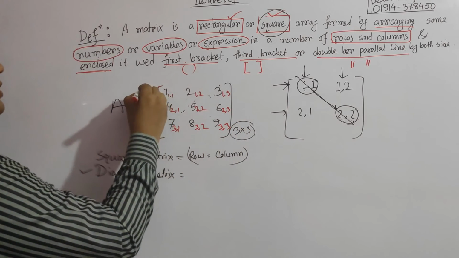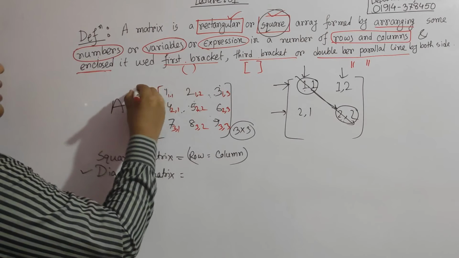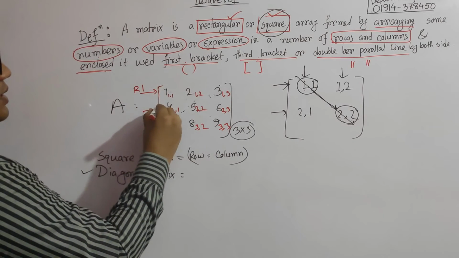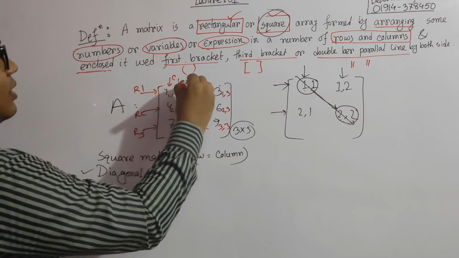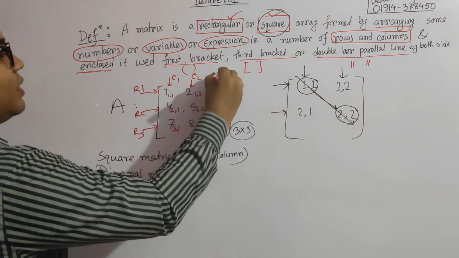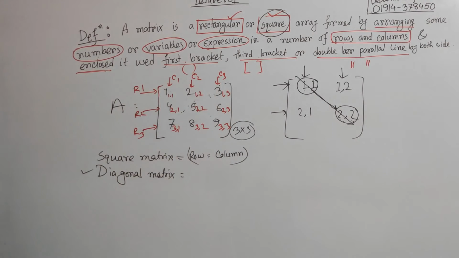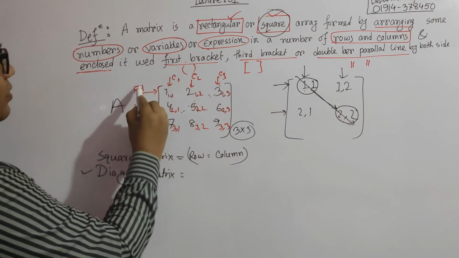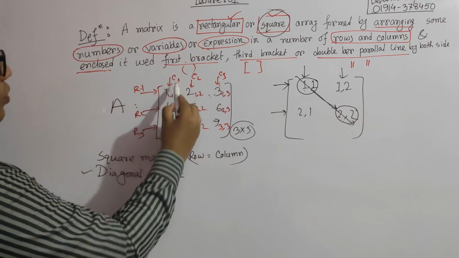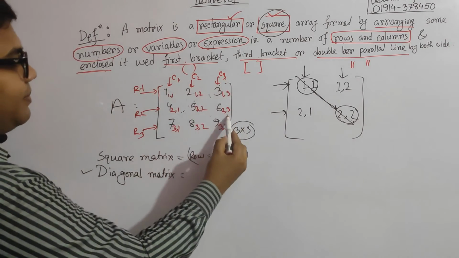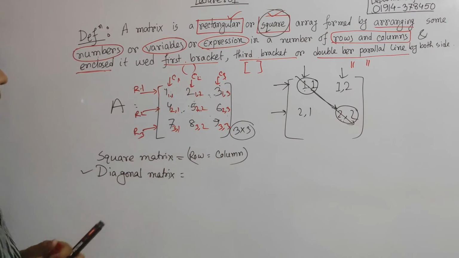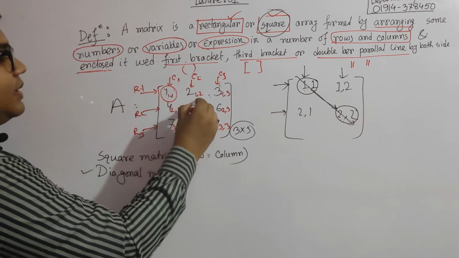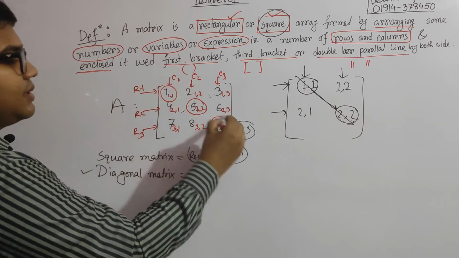If you have any confusion, just remember, for your kind information, this is our row 1, this is our row 2, and this was our row 3. Here was our column 1, this was our column 2, and this was our column 3. Okay, so 1 1, 1 2, 1 3, 2 1, 2 2, 2 3, 3 1, 3 2, 3 3. Look at the row and column positions. It is 1 1, it is 2 2, and this is 3 3.